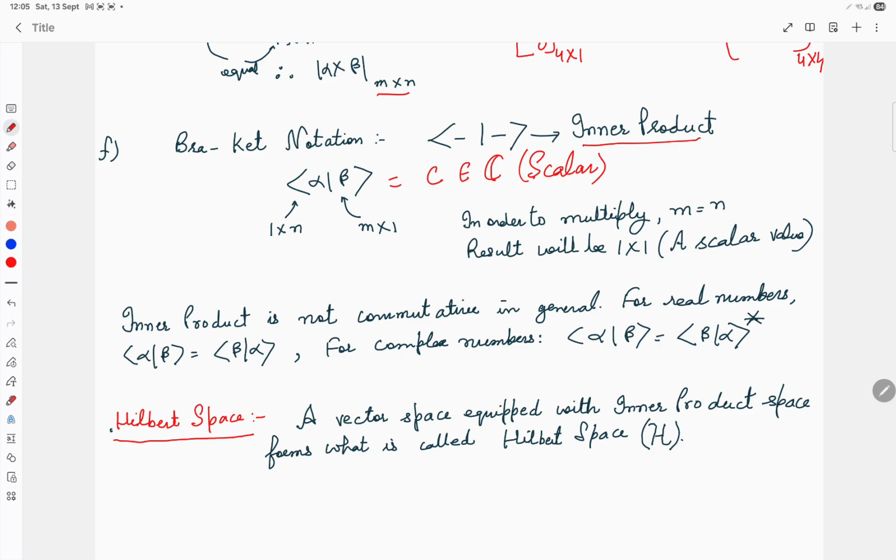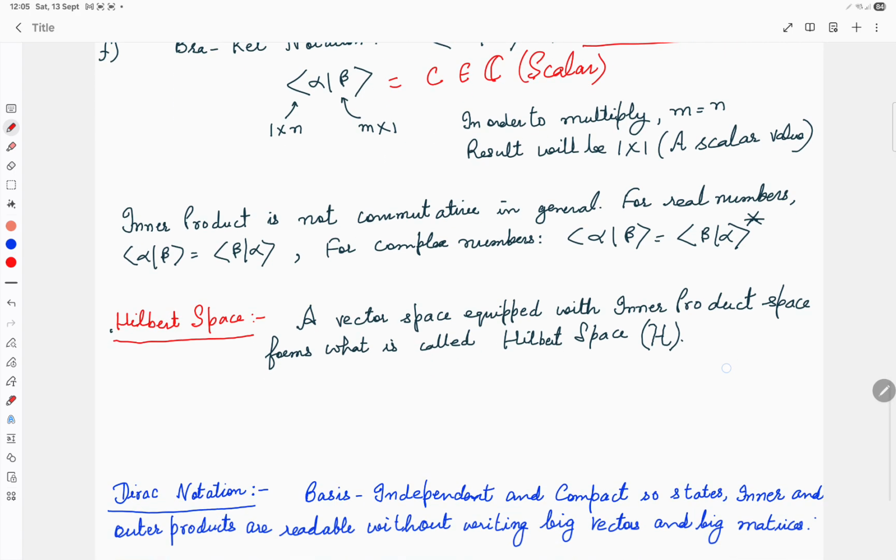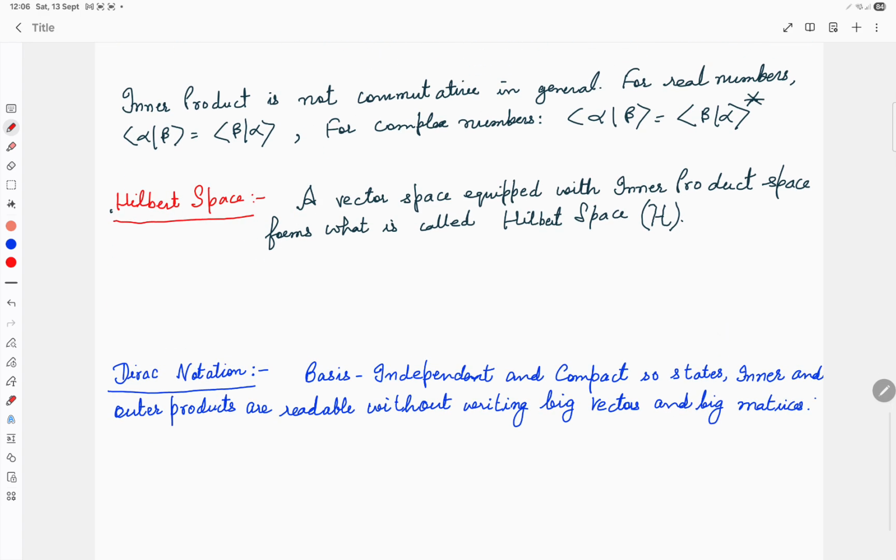This is a very simplistic definition, but at present we can take this definition to understand Hilbert space. There will be a lot more involved in the overall definition, which we will see in the due course of the lectures which are coming.